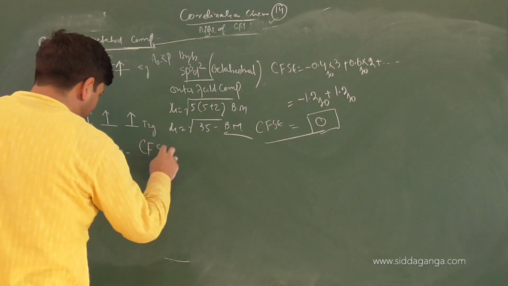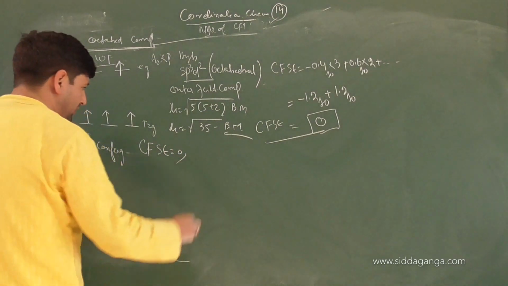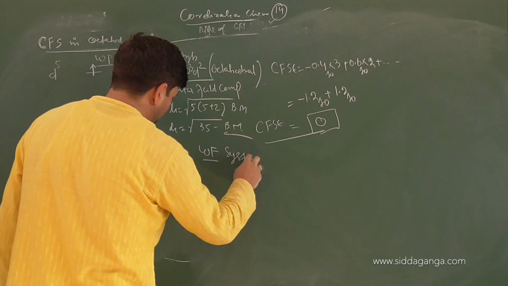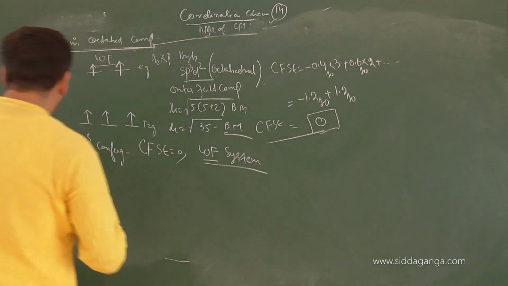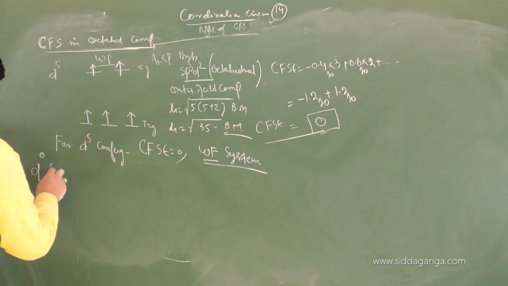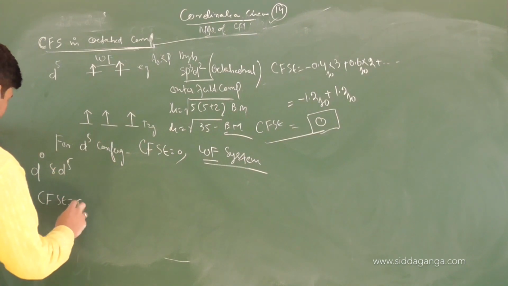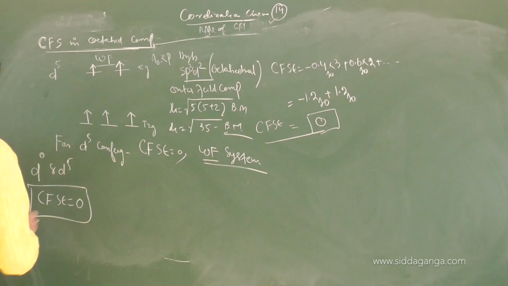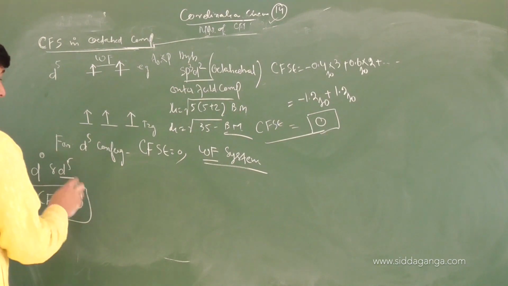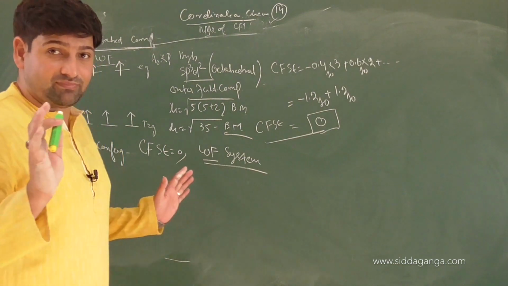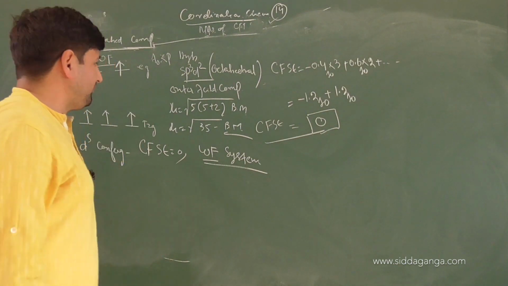Crystal field stabilization energy equals 0 in which system? Weak field system. Keep it in mind. So for D0 and D5 so far, CFSE will be 0. D0 in any field, but D5 only in weak field, as we have discussed so far. It's only in weak field. Let us change the scenario.